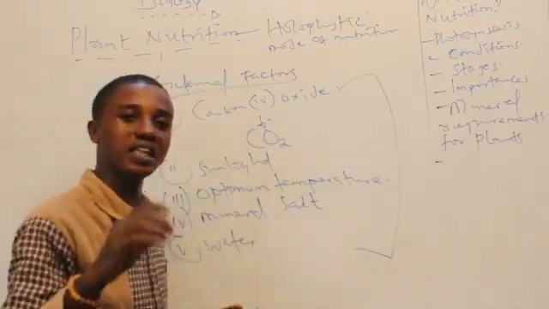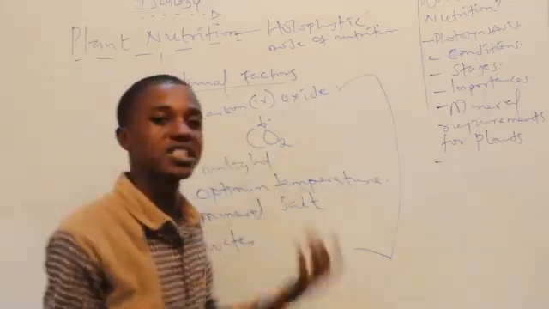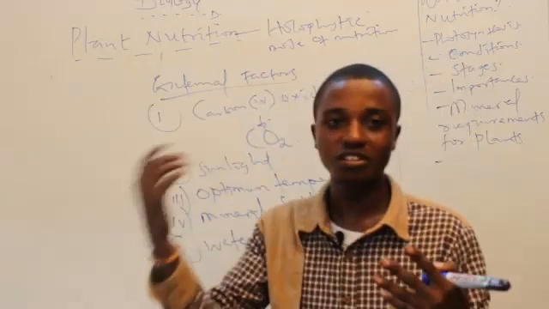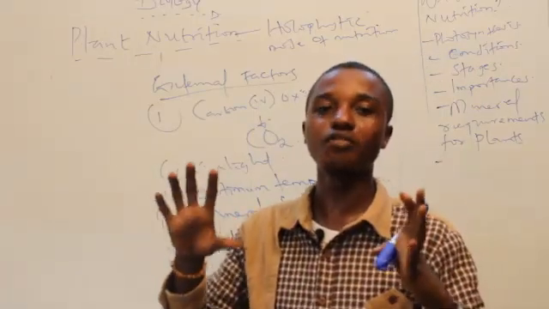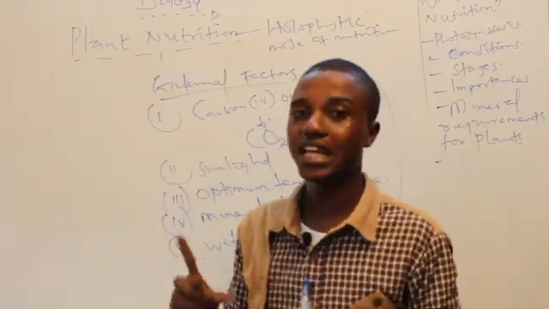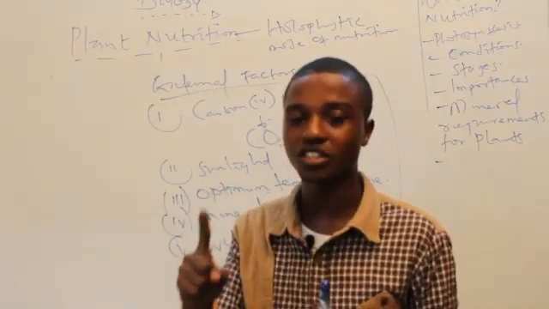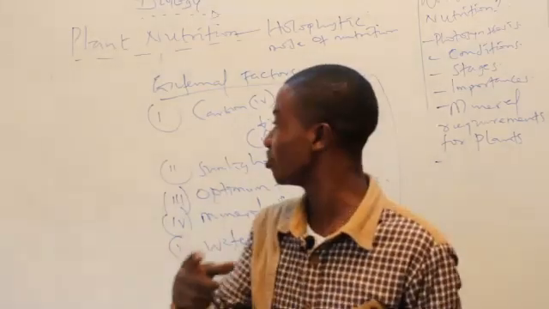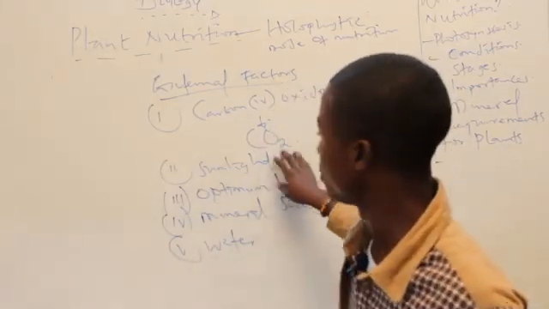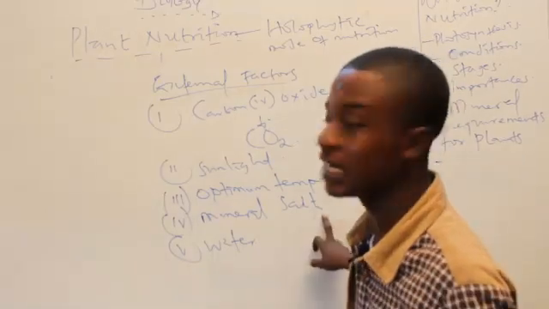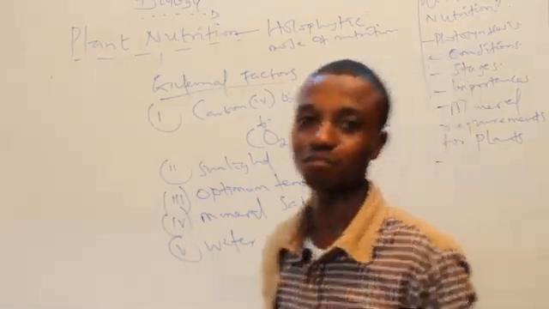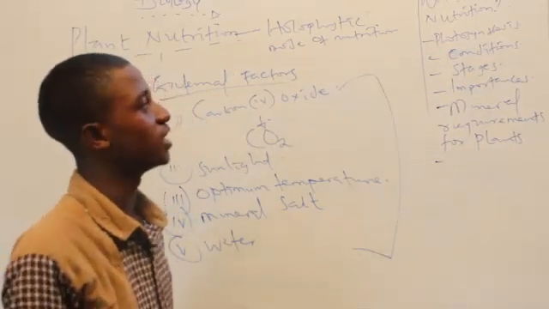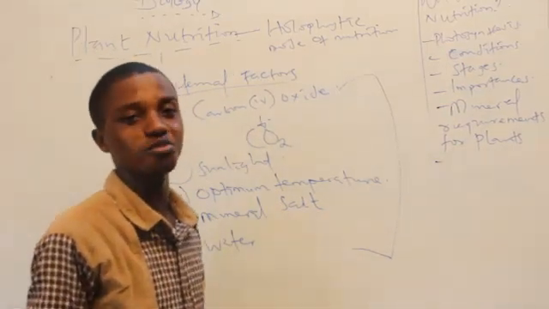So let me give you another definition of photosynthesis. Photosynthesis is a process by which the chlorophyllous part of plants, chlorophyll talks about green, manufacture their food in the presence of internal conditions such as enzymes and chlorophyll, as well as external conditions such as carbon dioxide, sunlight, optimum temperature, mineral salts, and water. Having explained this, we will now look at the stages of photosynthesis.